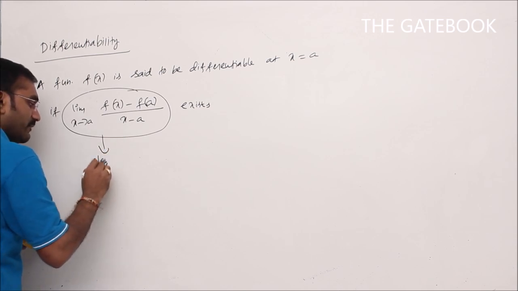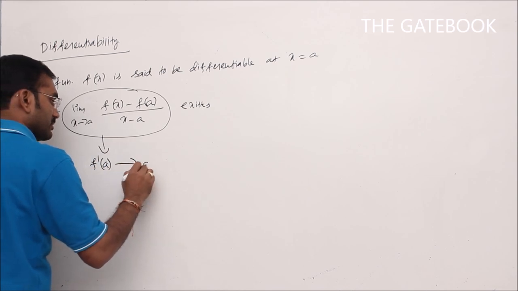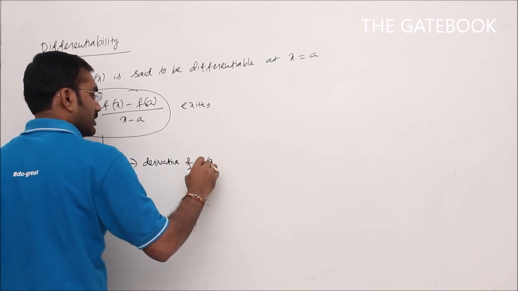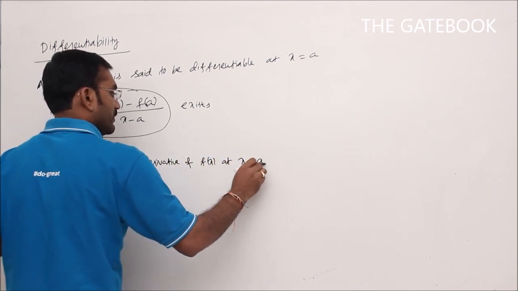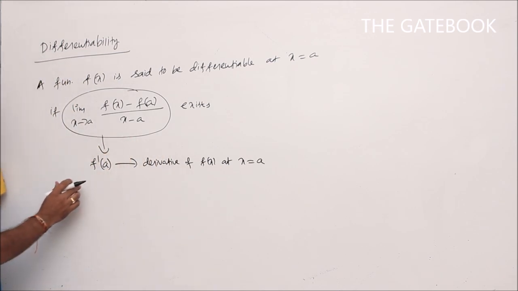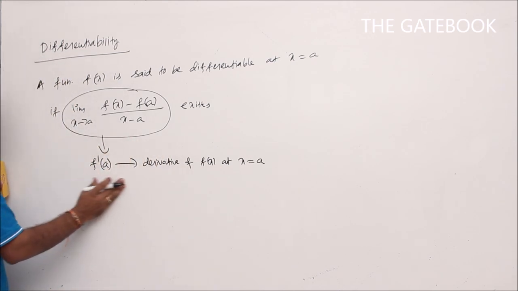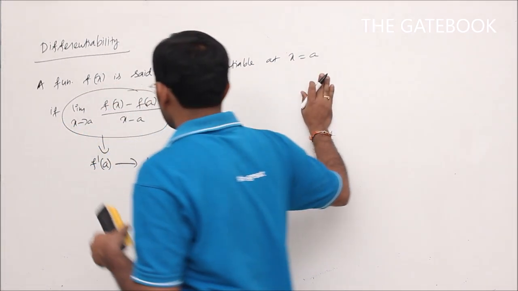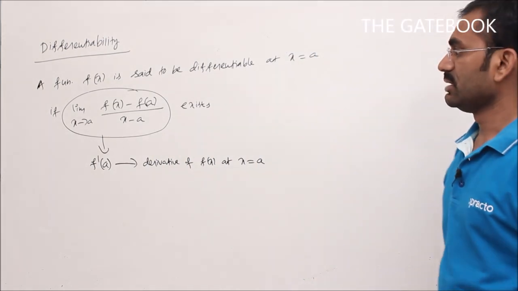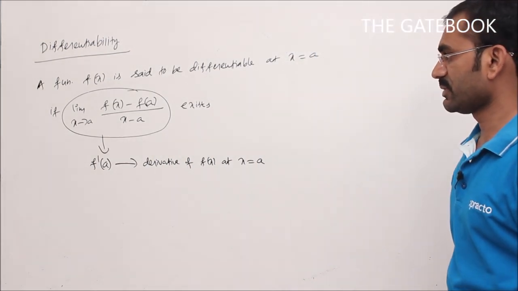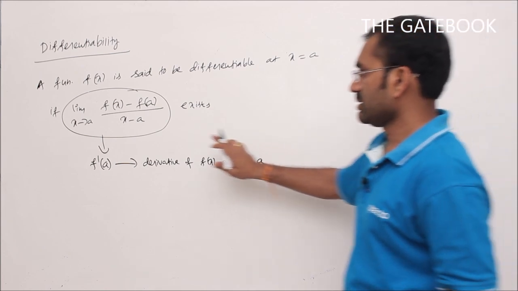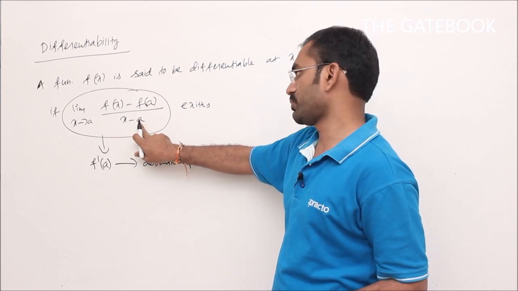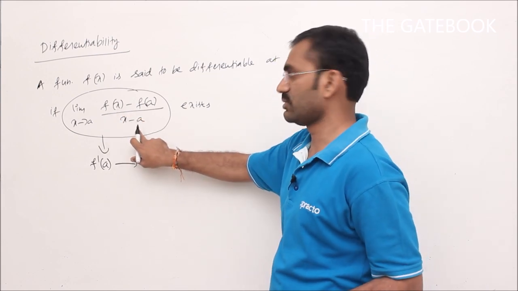That indicates the derivative of f of x at x is equal to a. If that limit value exists, then it is denoted by f dash of a, that is the derivative of f of x at x is equal to a. Now see here, what does it mean geometrically? The limit as x tends to a of f of x minus f of a by x minus a exists. See here, f of x minus f of a by x minus a, that will give the slope of f of x at x is equal to a.